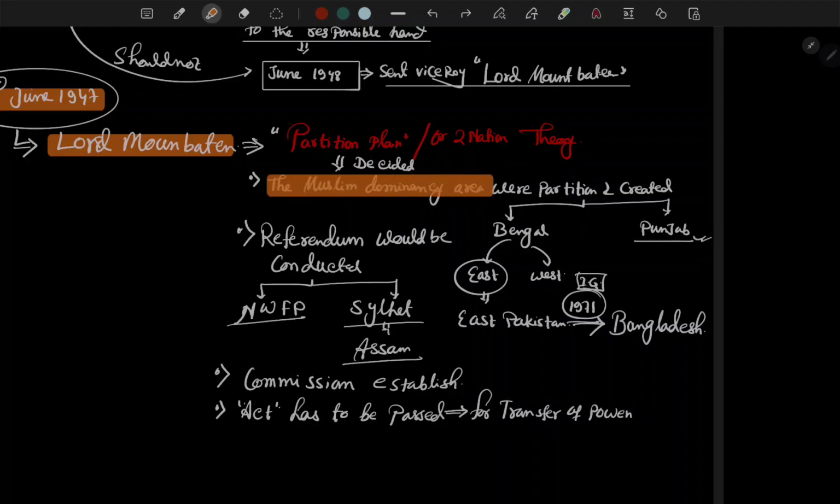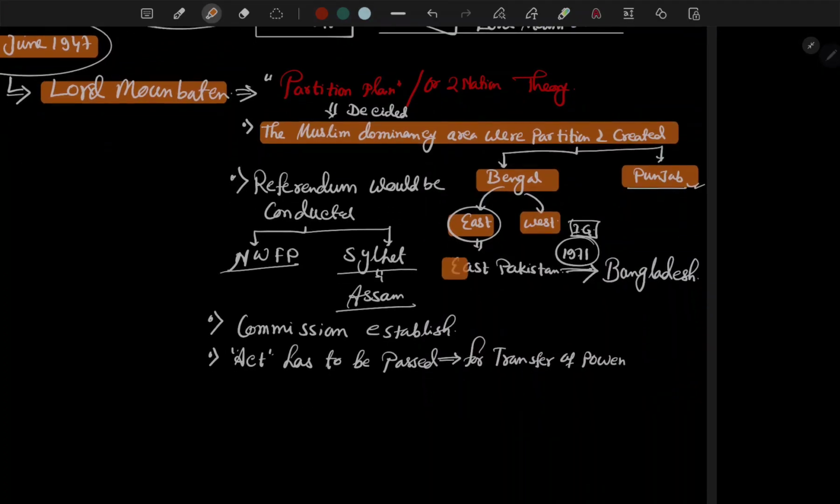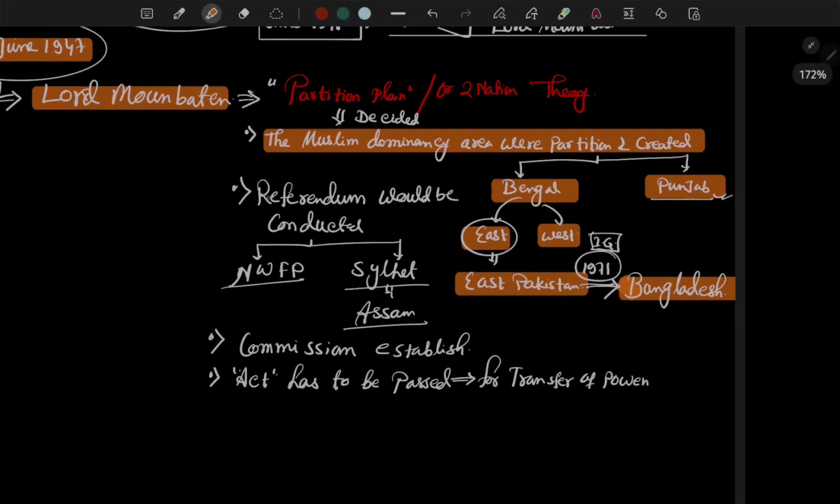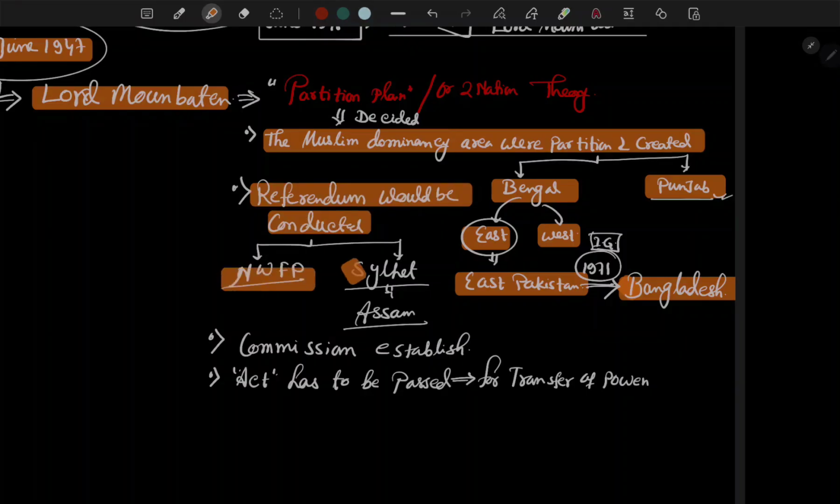Bengal and Punjab are the two Muslim dominant areas. Bengal was divided into East and West Bengal, with East Bengal broadly named Pakistan and later Bangladesh. Then a referendum would be conducted in the Northwest Frontier Province and Sylhet, Assam.